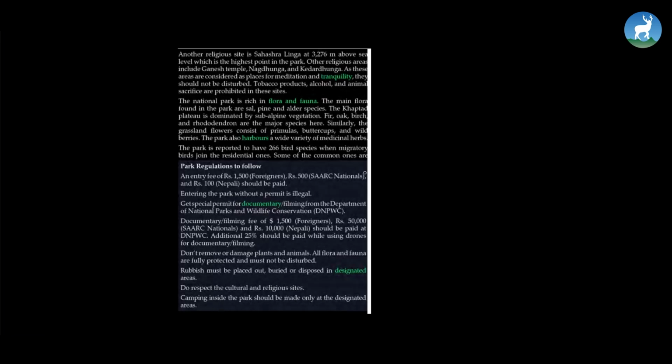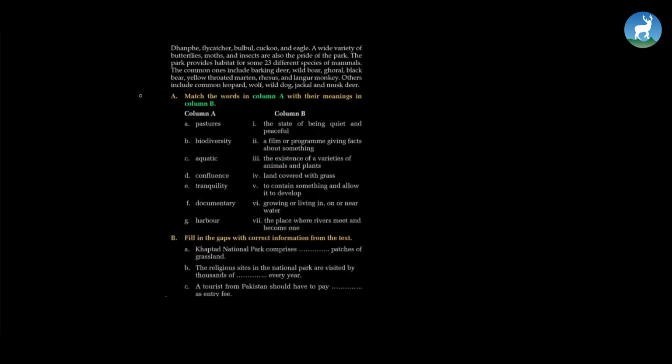So this is extra information for all of us about the park. If we are going to visit the park one day, this information is going to be very, very useful for us. So now let's go back to the exercises. The first one, match the words in column A with their meanings in column B.